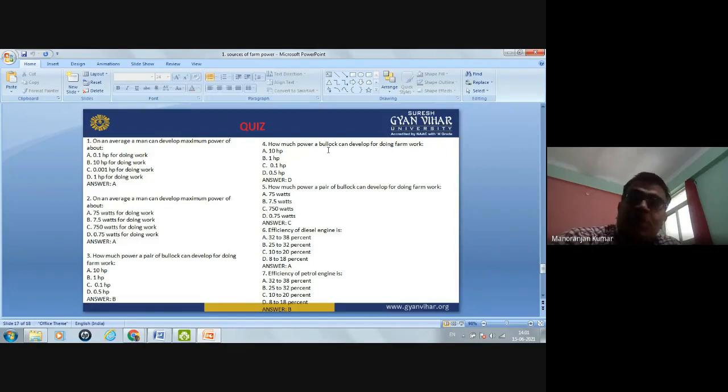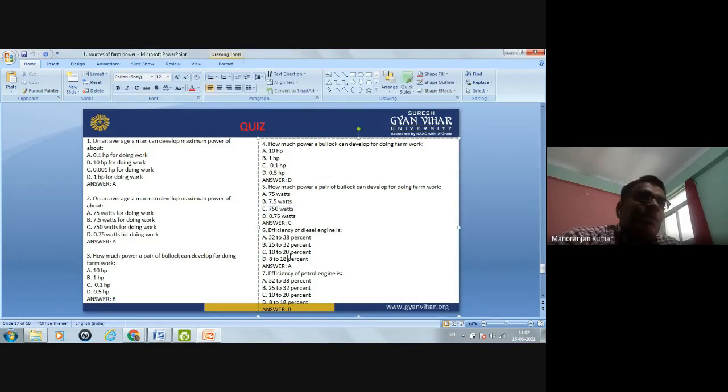Fourth: how much power can a bullock develop for doing farm work? A bullock, not a pair of bullocks. So you have to pay attention here. A bullock can develop just half, 0.5 HP. A pair of bullocks can develop 1 HP. A single bullock can develop 0.5 HP. How much power can a pair of bullocks develop for doing farm work? A pair of bullocks, 1 HP, but here 1 HP is not given, so 750 watts.